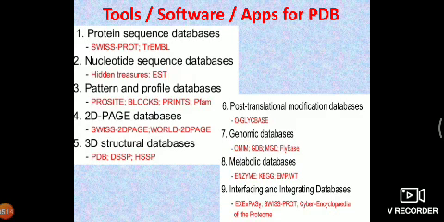There are many software, so-called application software or apps, available on the internet. According to our work, according to our objective, there are varieties of service providers available on the internet. Like protein sequence databases, SwissProt, TrEMBL, such types of firms or software are available. Similarly, for DNA some software, for RNA information some software, and for metabolic understanding software are usually available.